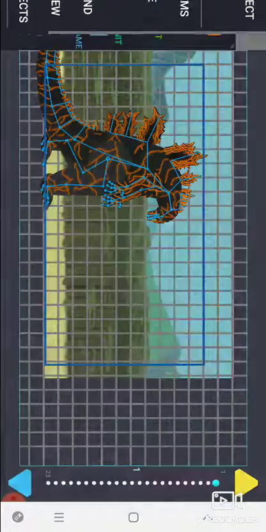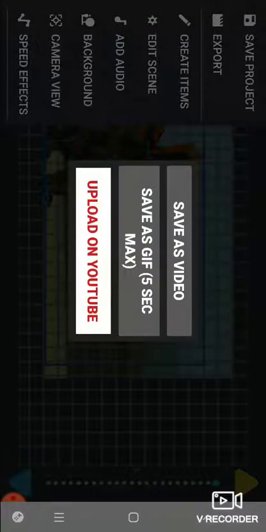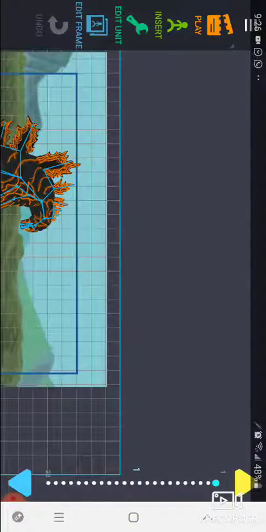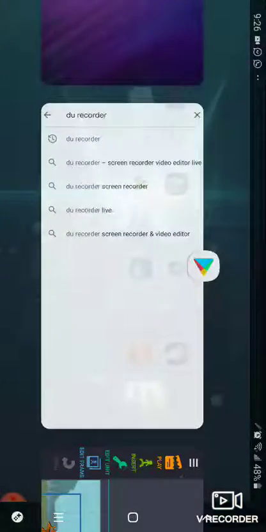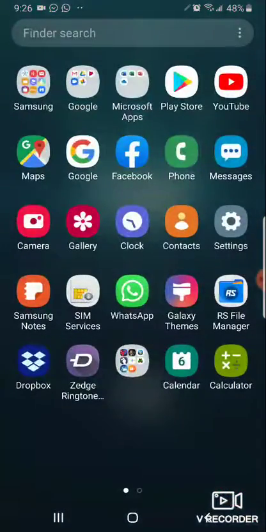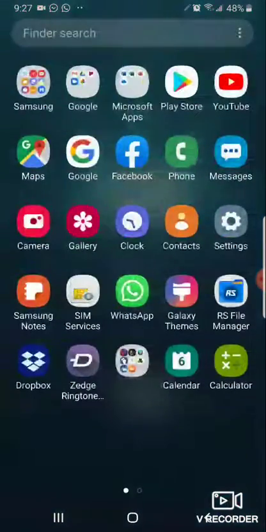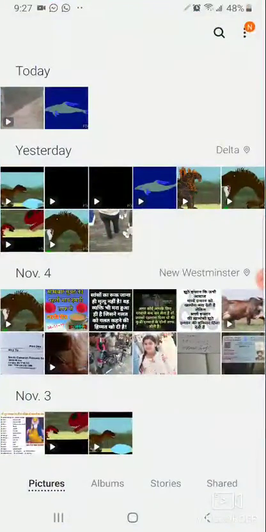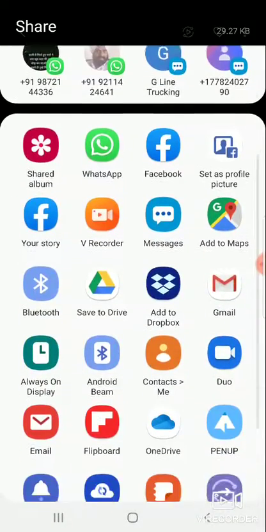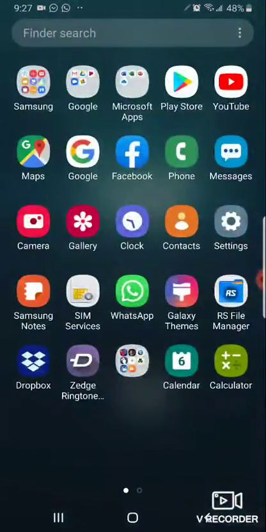Okay. Then press export, save as video. After that, when it's done exporting, it'll be sent to your gallery, and then you'll see it in here somewhere. Then after that, when it's there, just click on it and press this and save it to drive.